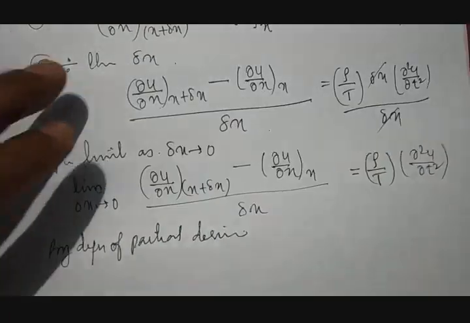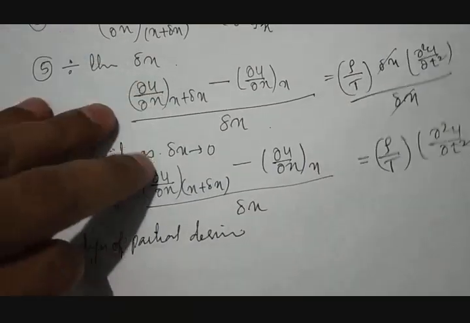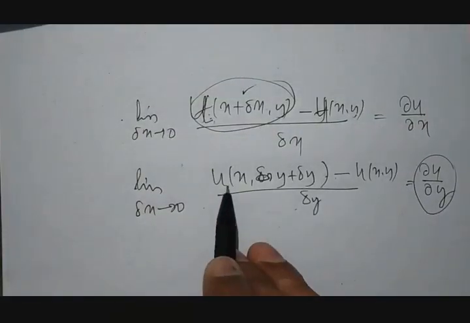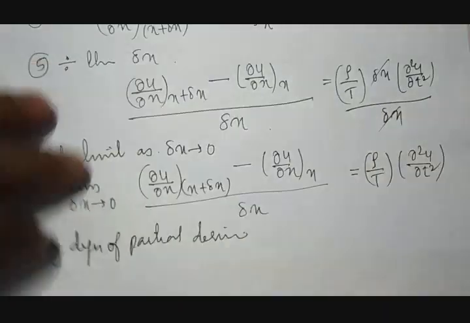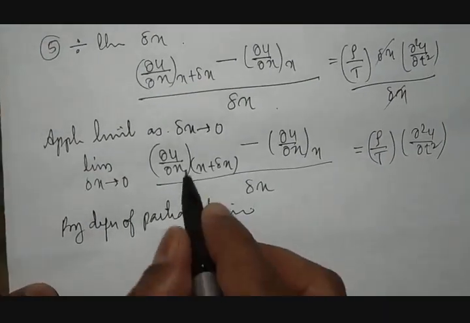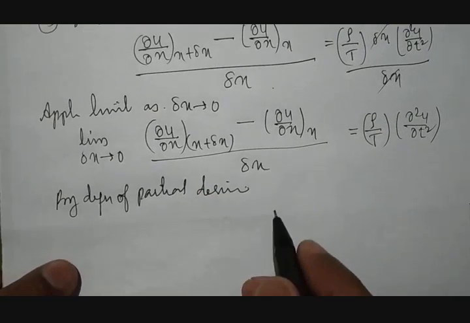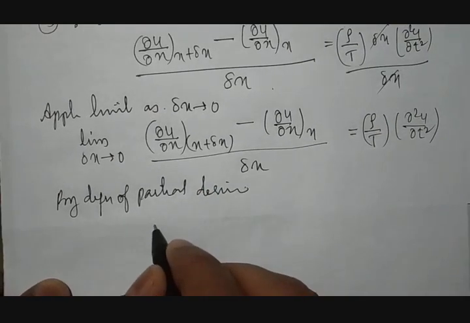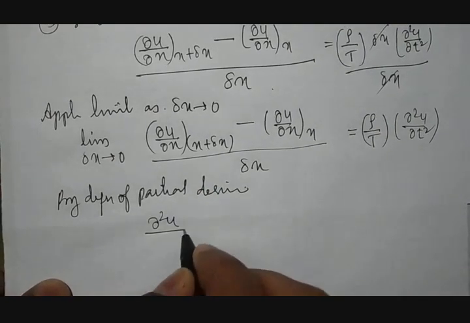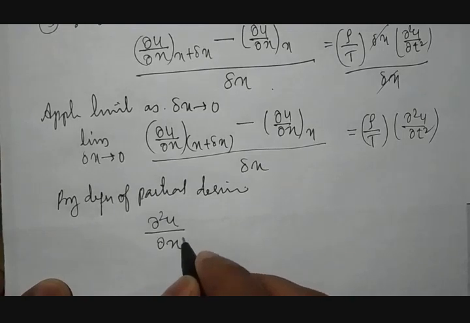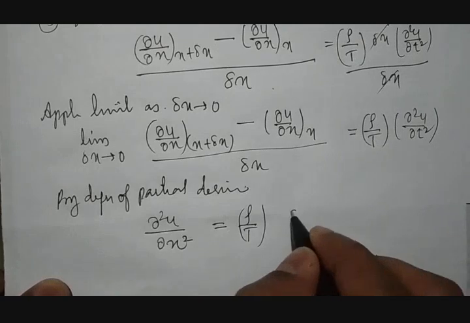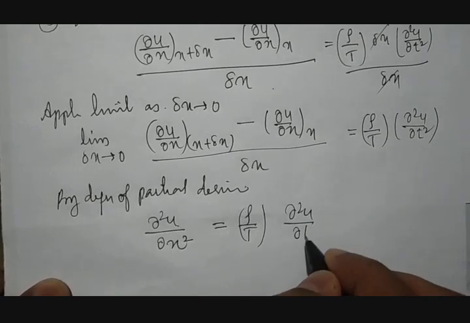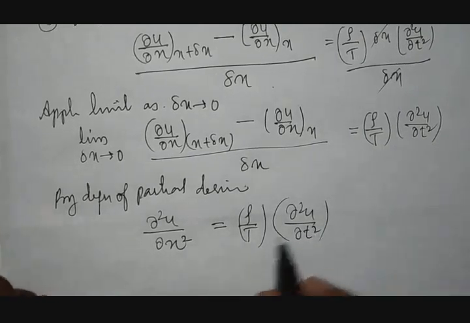In the basic definition it is a function, and here that function has been converted into a first order derivative. Since it is a first order derivative, this will be converted into a second order derivative by definition. Therefore dou square u by dou x square is equal to rho by t into dou square u by dou t square. Fine.